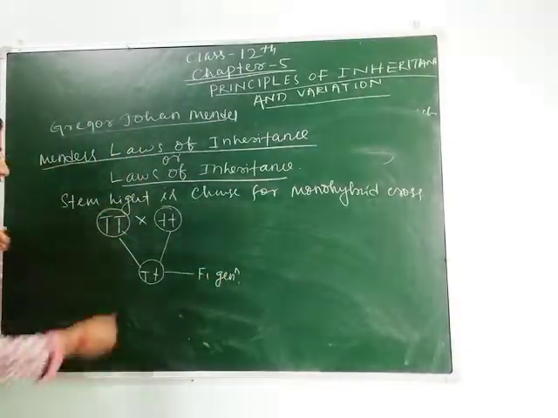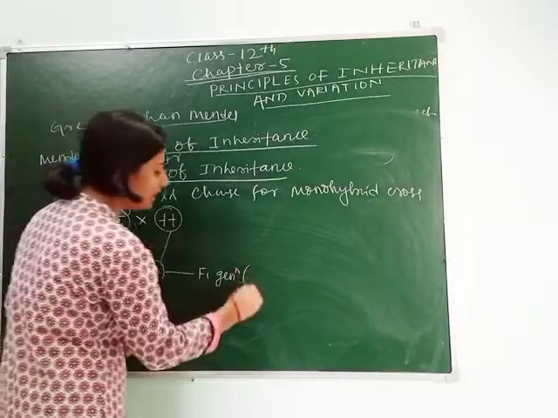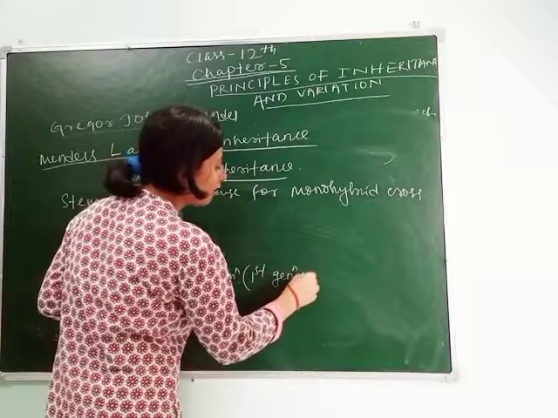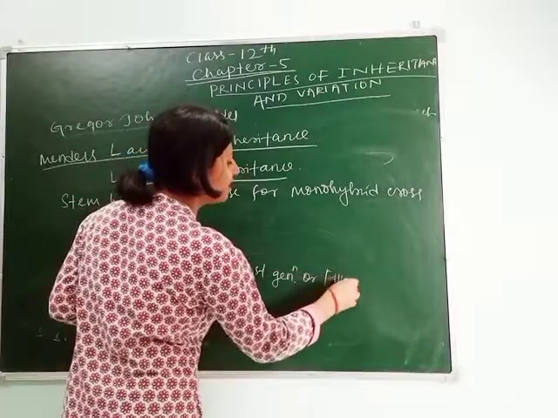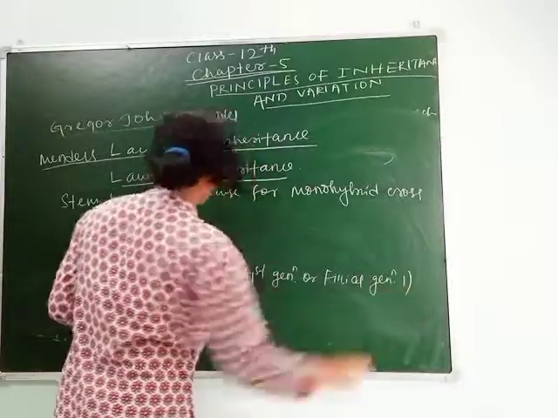The F1 generation shows the character tall. It is also called the first generation or filial generation 1.